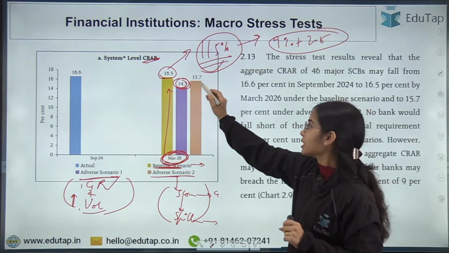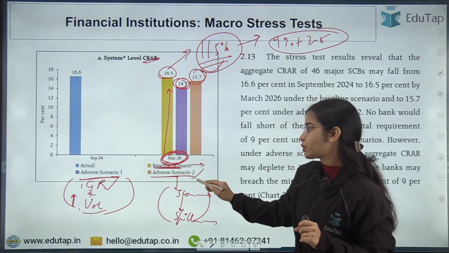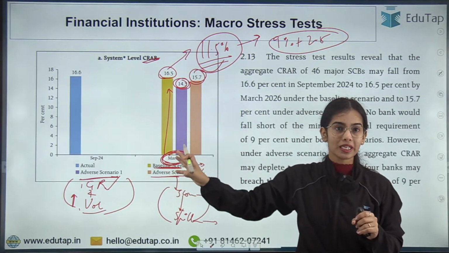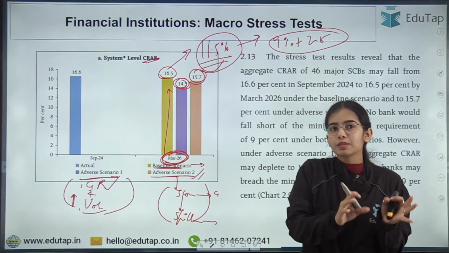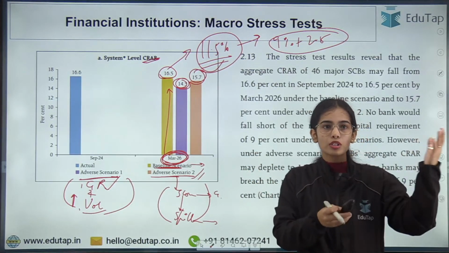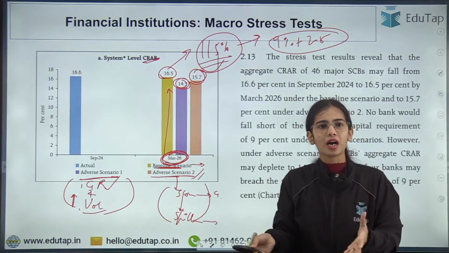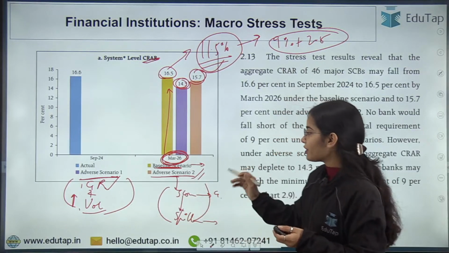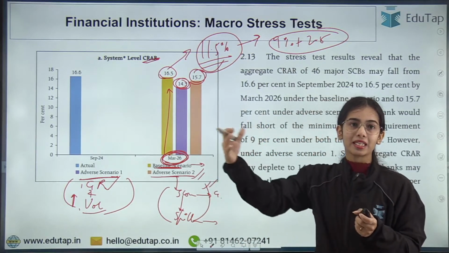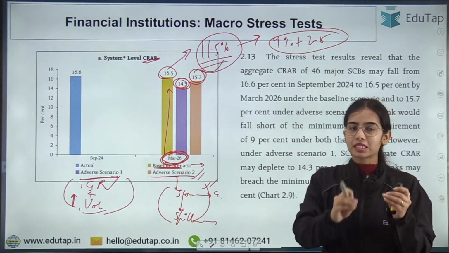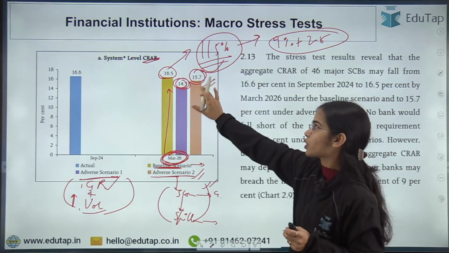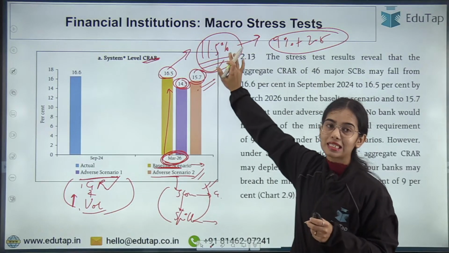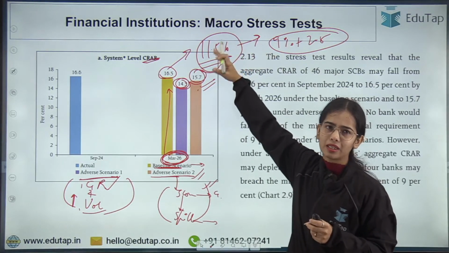In the case of adverse scenario 2, if a slowdown happens at the global level, it will not affect us much, because right now there was also a slowdown in the global economy, but our economy was doing fine. So even with a global slowdown and spillover to India, we will have good capital buffers of 15.7% against the minimum of 11.5.